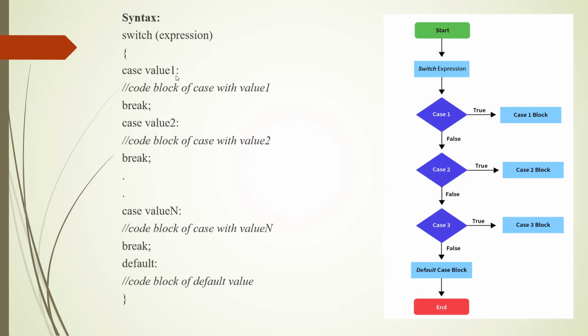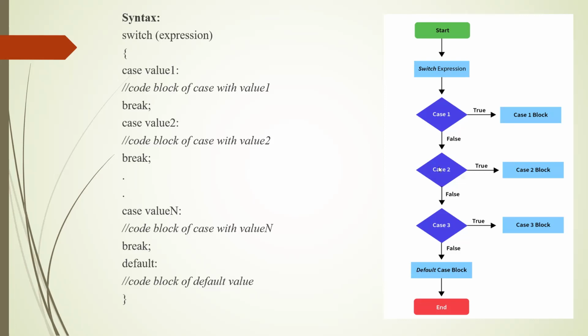If it is equal to value 1, the case value 1 block will execute, and break will stop the execution of the switch statement. Control will move outside the switch statement. If the expression result is equal to value 2, the case value 2 block will execute. So the compiler will check which value is equal to the expression result.